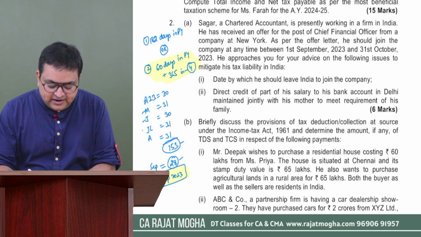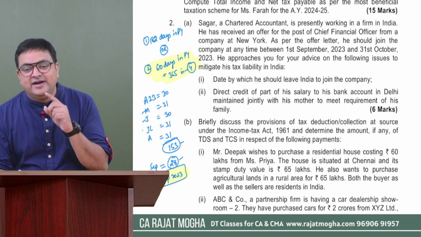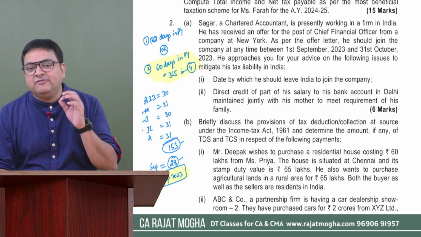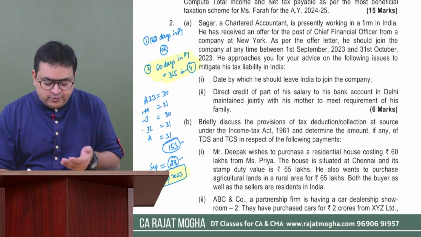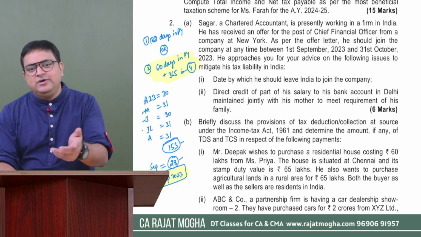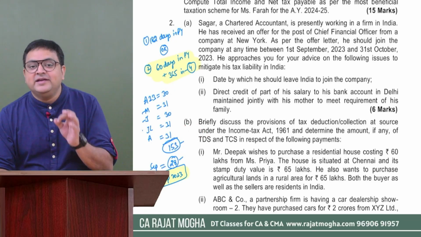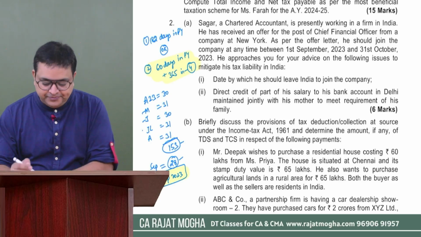Can it be 29th September? No, because if he leaves on 29th September, the day when he leaves will also be counted. Then the number of days in India will be 182, and if it is 182, he will become resident. So it's better that he should leave on or before 28th of September.